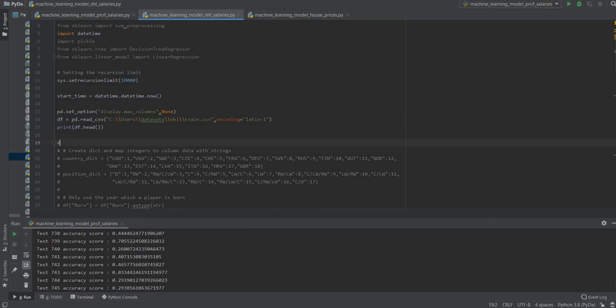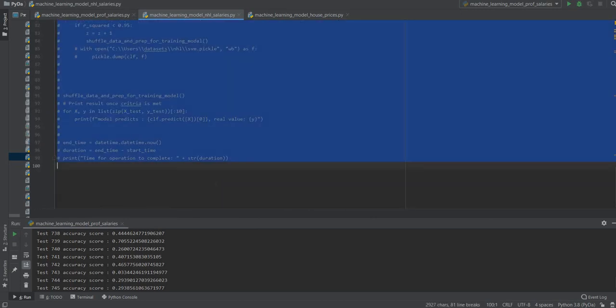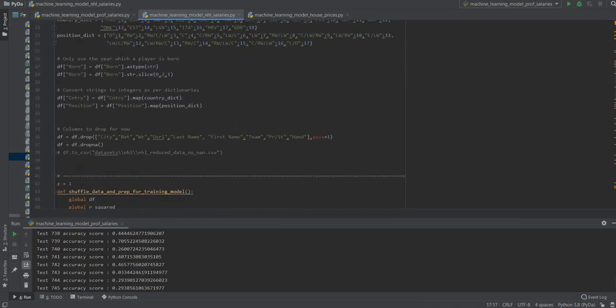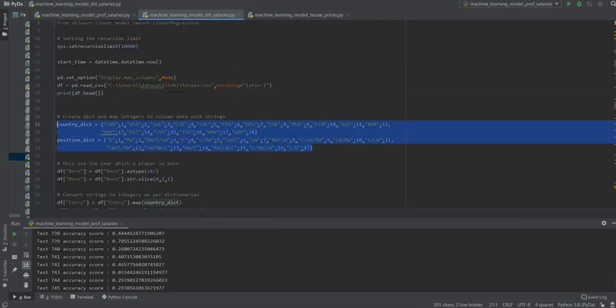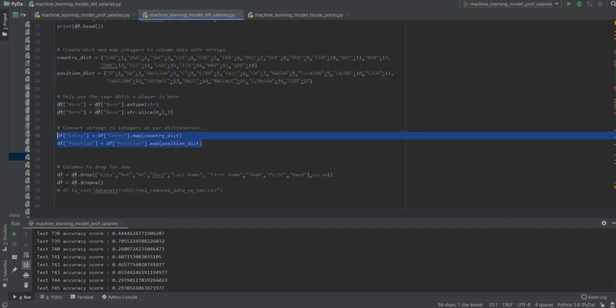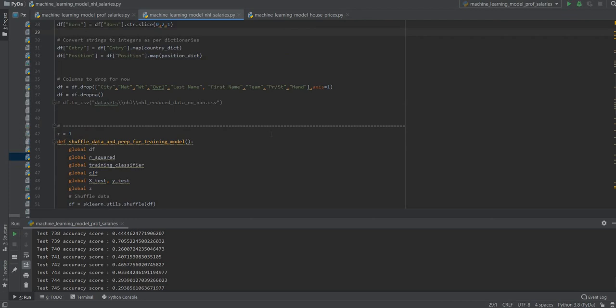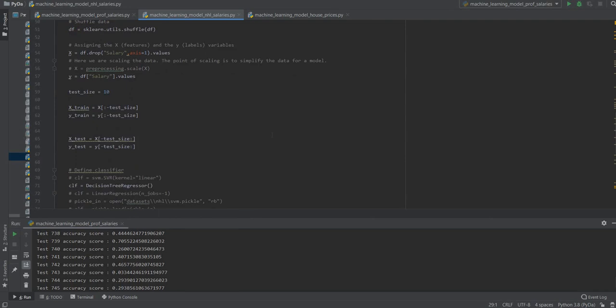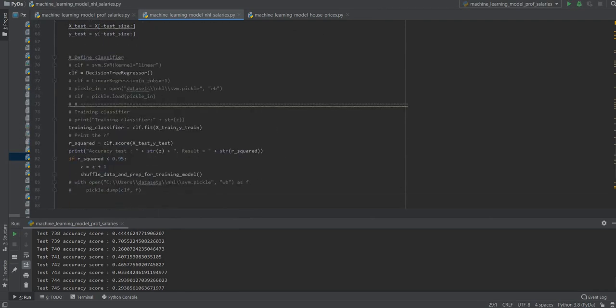Also, let me just uncomment this. Boom. Again, two dictionaries were created for the country and the position. There were 18 different countries and 17 different positions of the hockey players. Created dictionaries for that, to map it again. And here we're gonna map it. Okay. Most of the code is similar. I just tweaked a few things, but most of it is similar.